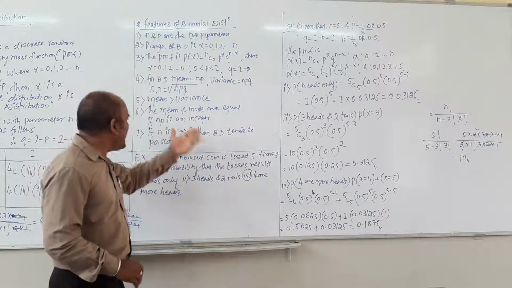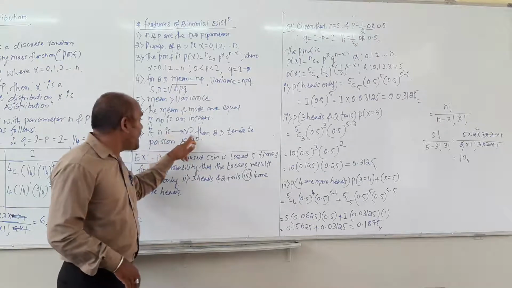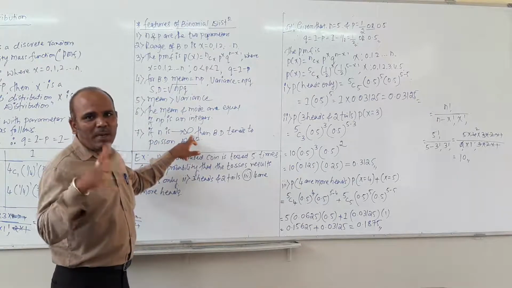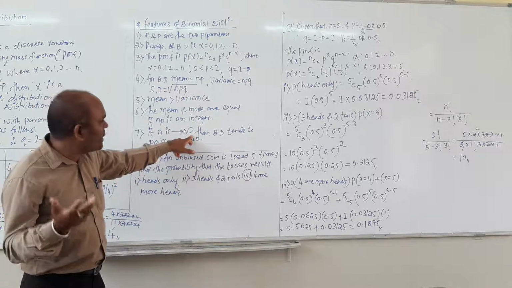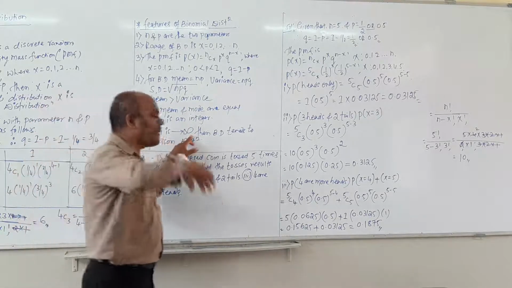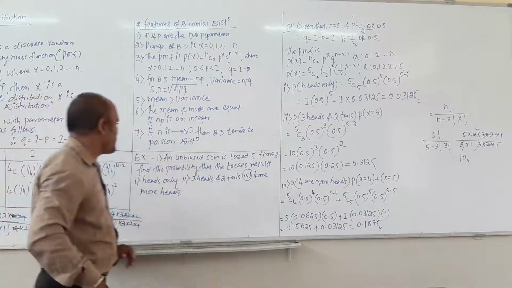Mathematically, if n is infinite, meaning the value of small n cannot be identified in the given problem, then such a problem will be converted into Poisson distribution. Then we will move on to such calculations.